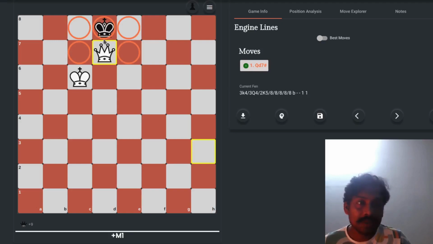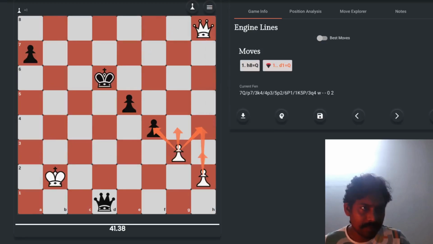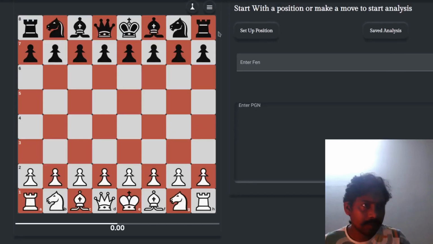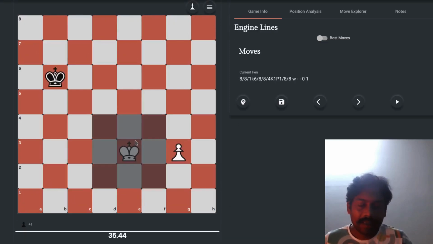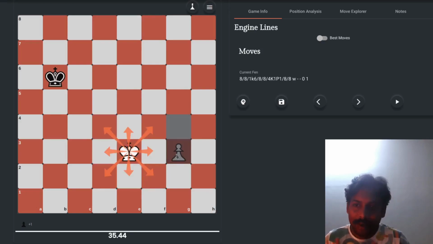The king, oh I'm sorry, I did not tell you about the king. How exactly does the king move? Okay, so let me tell you how the king moves. It will be better. So the king is also like a queen, but it only moves one square at a time. It can go diagonally and it can also go horizontally like a rook, but it can only move one square at a time.